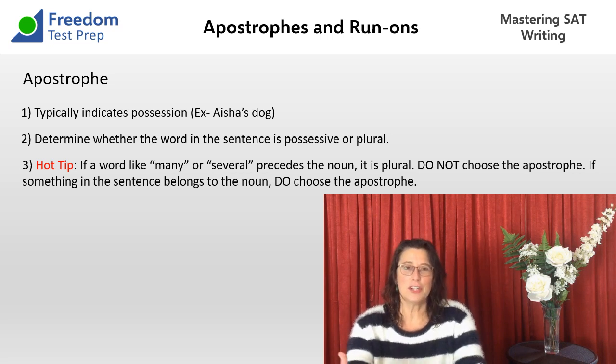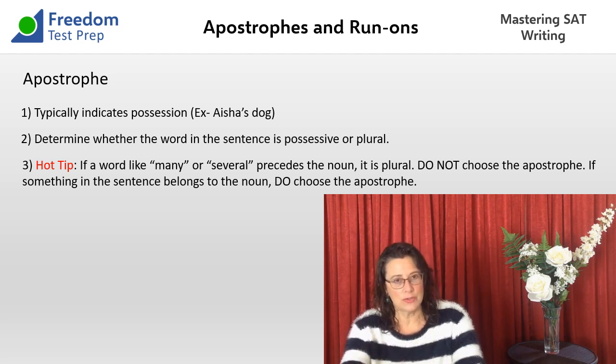And we have to determine, is it multiple students or is students possessive? Is something belonging to the students? And we can see from the sentence it says many students. That means it's plural. So again, we can get rid of A and D. Now it's between B and C. And again, the difference between B and C is just the verb, and we're not doing verbs. So we can just let that one lie.